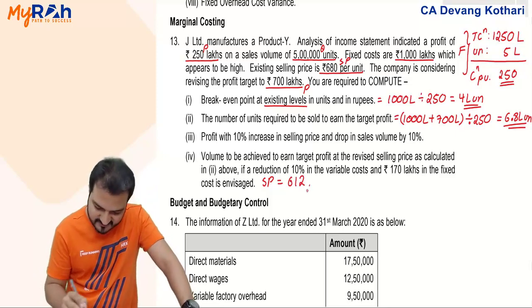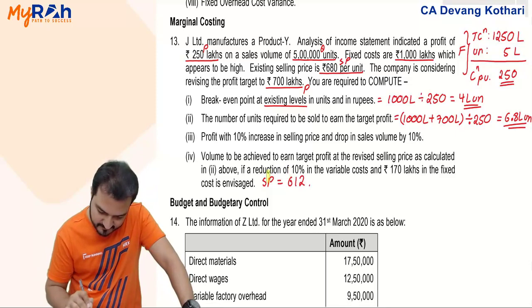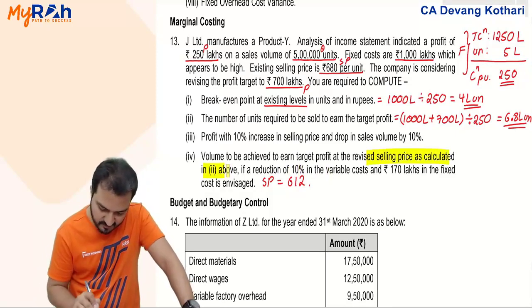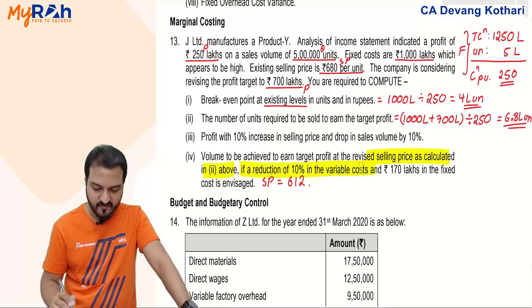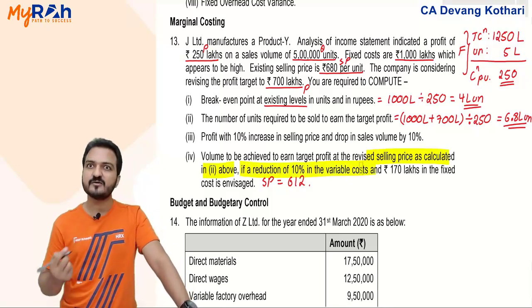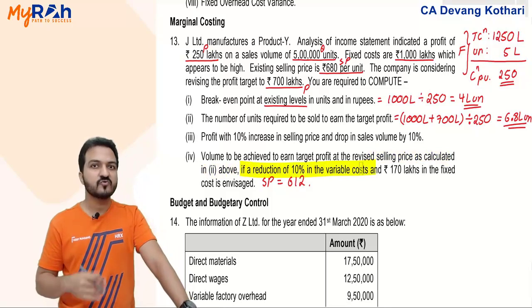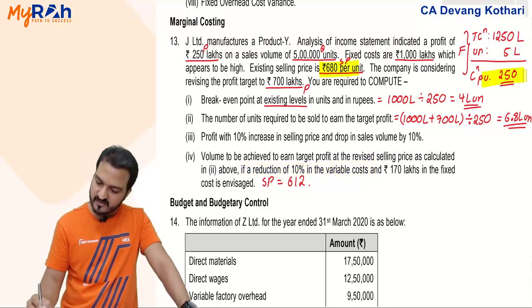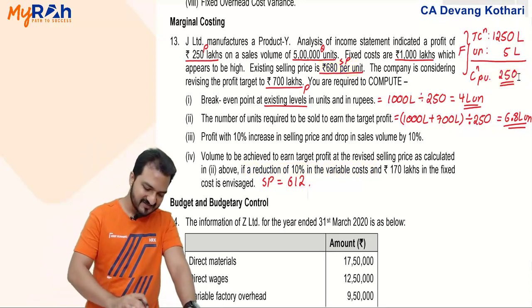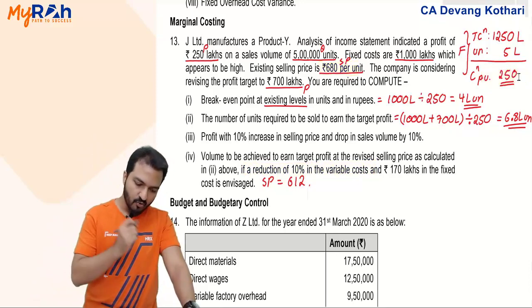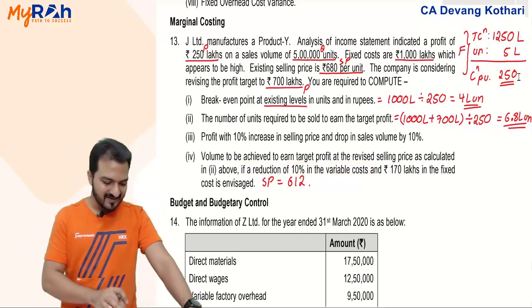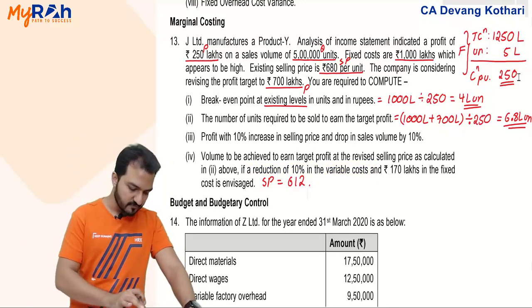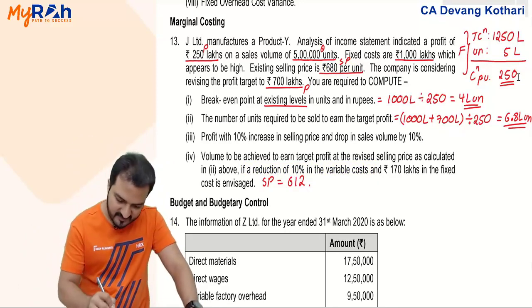My variable cost, they say, is 10% reduction in variable cost. What was my old variable cost? Old variable cost was old selling price minus old contribution. 680 minus 250. Old variable cost was 430. It is expected to decrease 10%, minus 10%. So 387.